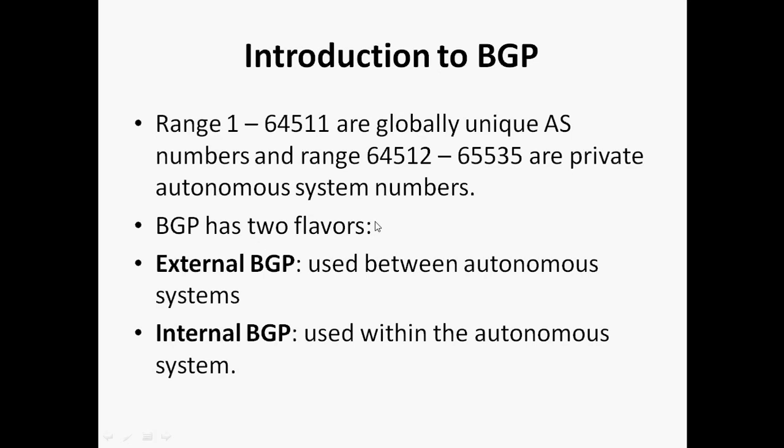BGP has two flavors: external BGP and internal BGP. External BGP means we can communicate between autonomous systems. Internal BGP means we can communicate within an AS number. We will discuss external BGP and internal BGP in a separate video session. This is just an introduction to BGP, so I'm covering just an overview of all the concepts.